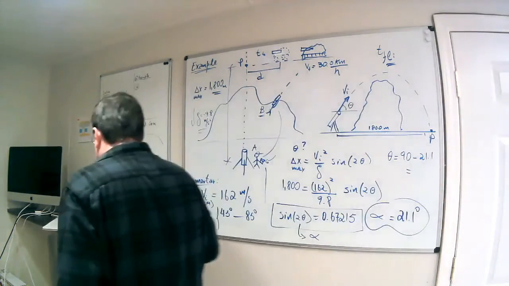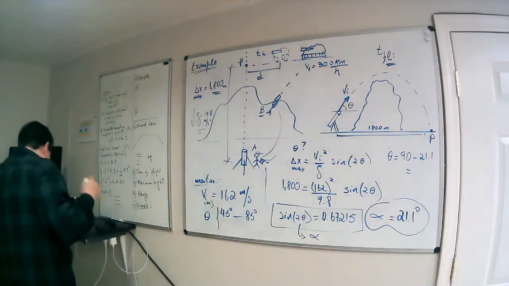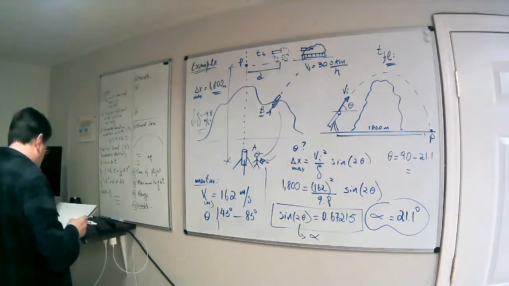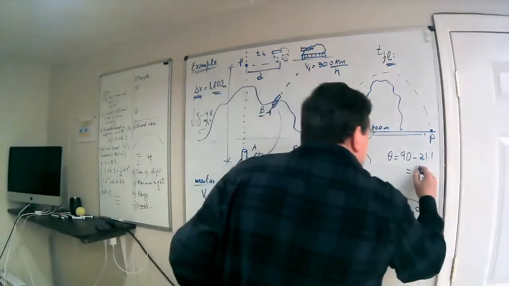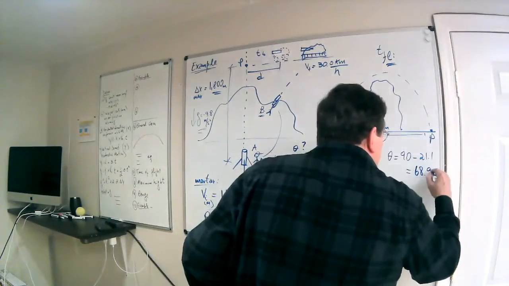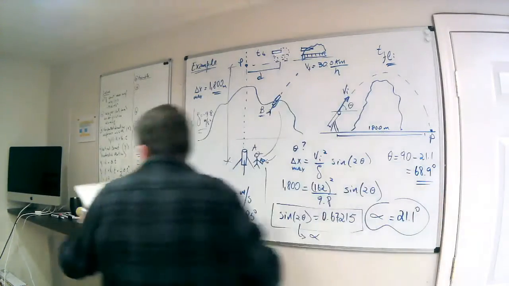And this is 90 minus that, so it's 68.9 degrees. 68.9 degrees. Look at that.